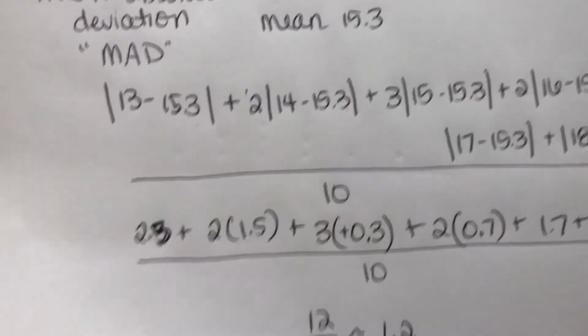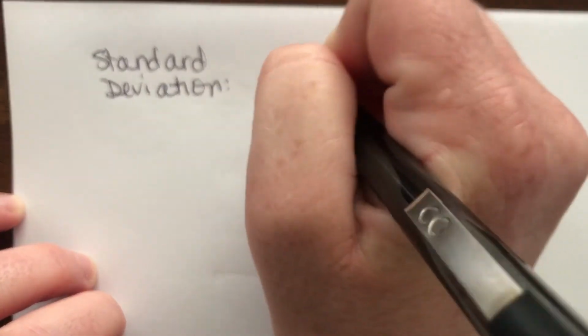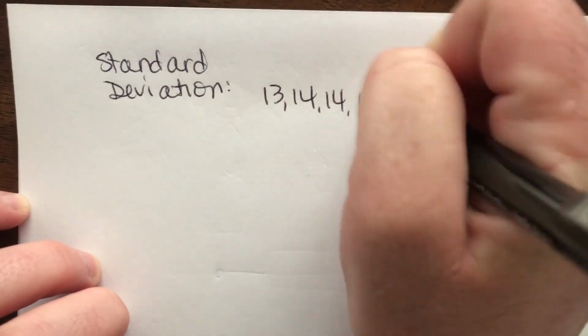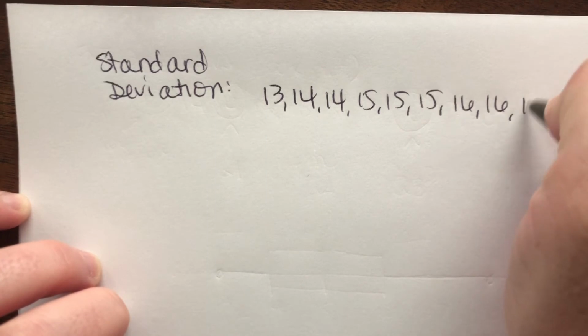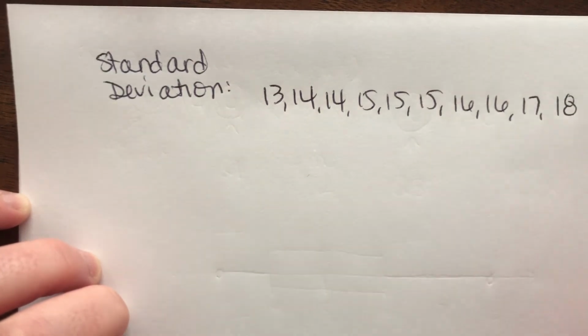Okay, so last little piece here. This is standard deviation. And this gets a lot more complex as you move into it. We're not getting complex with it. We're just going over the basics. Standard deviation. Okay, so we take our data: 13, 14, 14, 15, 15, 15, 16, 16, 17, 18. All the kids' ages in the class.